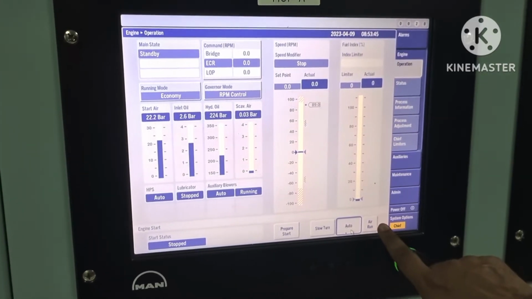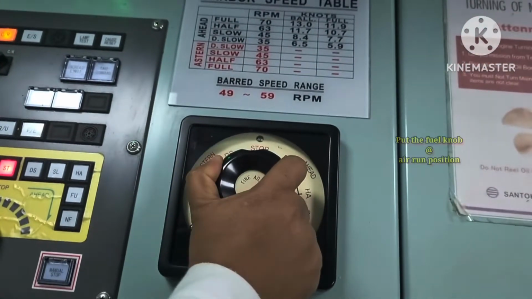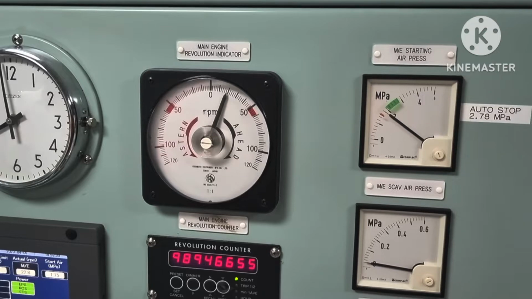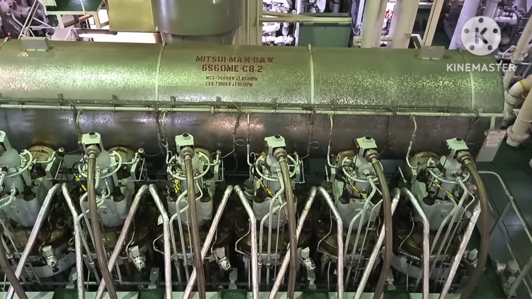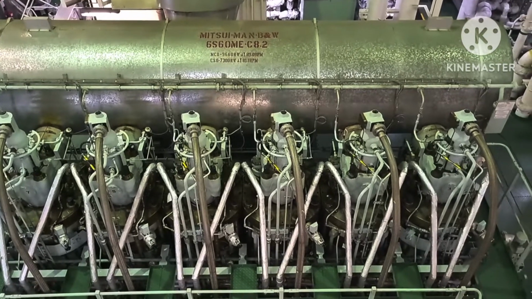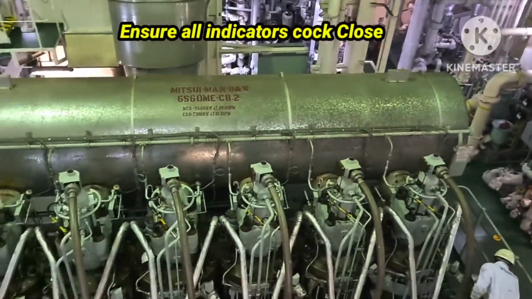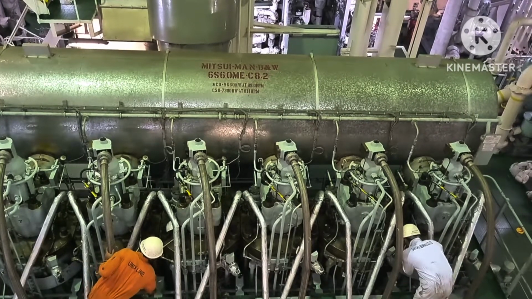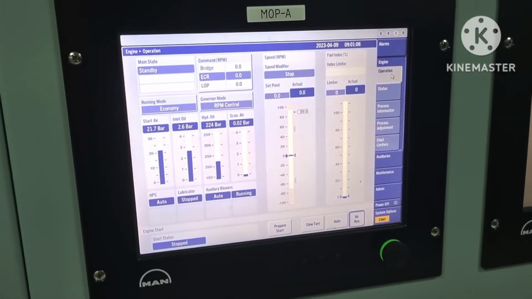Now from the MOP, first we press air run. Indicator cock is closed and air blowing is completed.